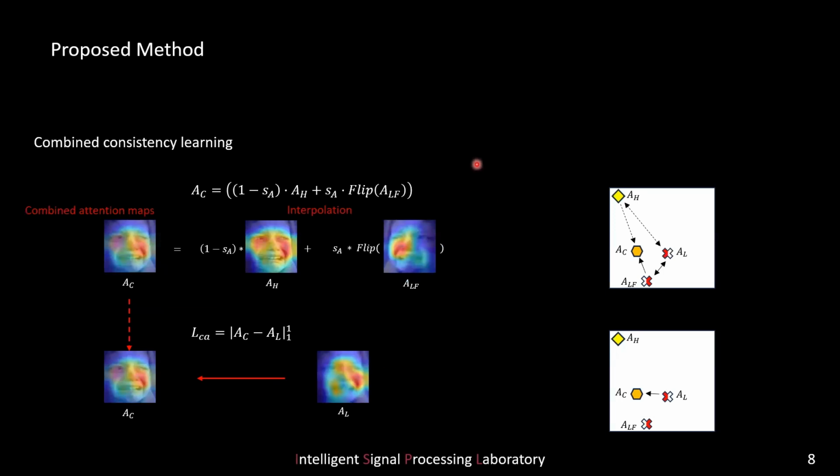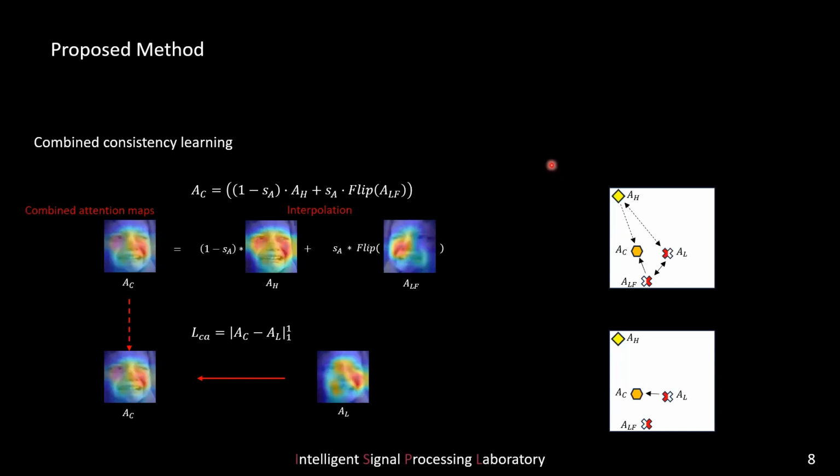In order to learn linear behavior on feature representations from multi-scale low-resolution images, our proposed combined attention consistency is to align attention maps from multi-scale low-resolution images with appropriate target attention maps.